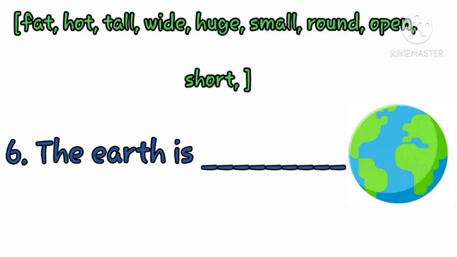Now come to number 6, and here we have the earth is dash. Now see the picture of the earth. How is it? Is it circle or is it rectangle? You know the another name of circle, right? Then write it down on the dash.